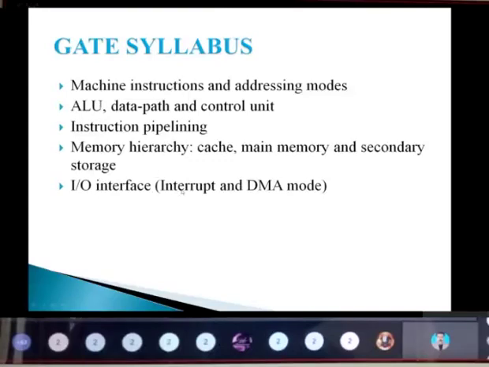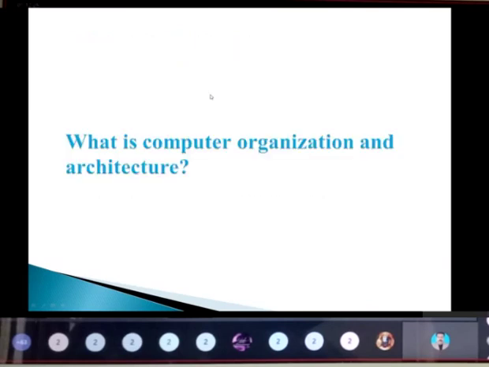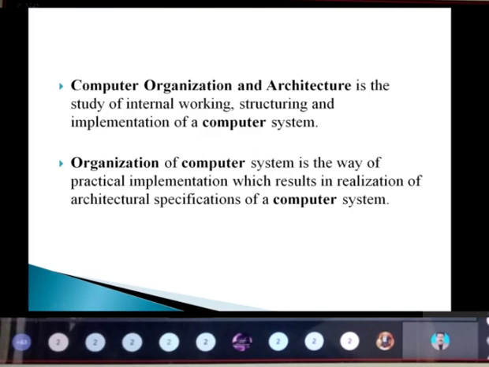Already we saw on this topic, and the first topic I'm going to take is instruction formats and addressing modes. Before going to that topic, first of all, we need to know what is meant by computer organization and architecture. Computer organization and architecture is nothing but how the internal working, structuring and implementation of a computer system is done.